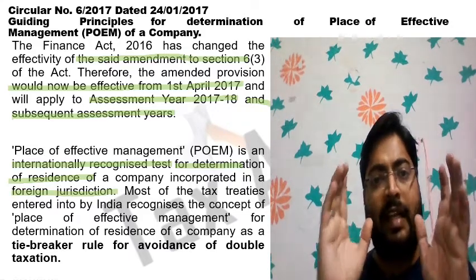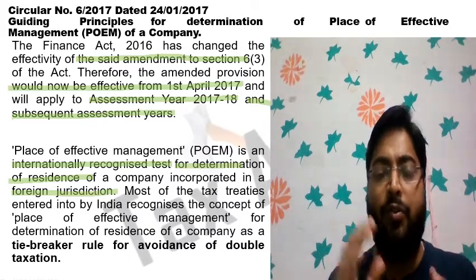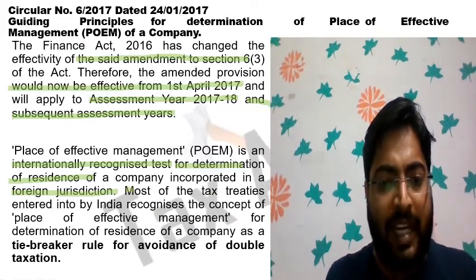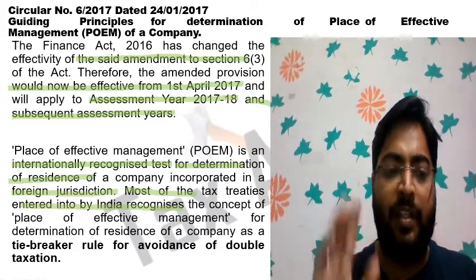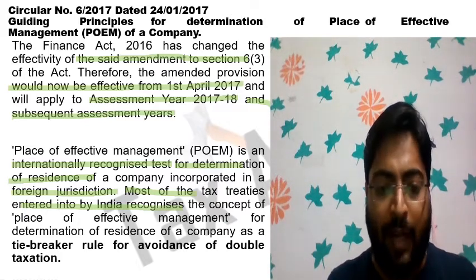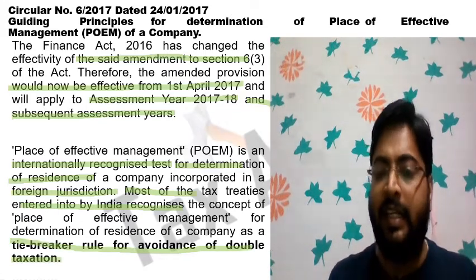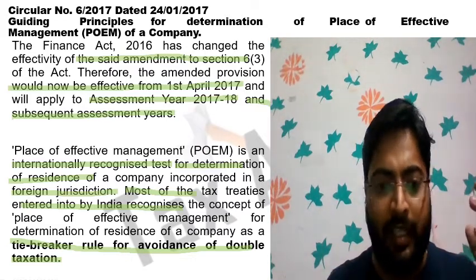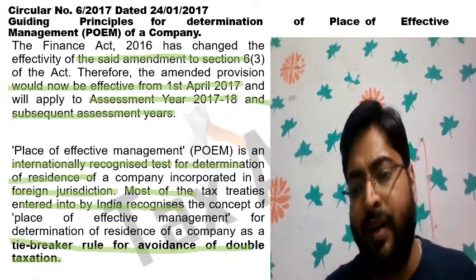Most of the tax treaties entered into by India recognize the concept of place of effective management for determination of residential status of a company as a tiebreaker rule for avoidance of double taxation. So, POEM is an international concept and this concept was used to enter into tax treaties between India and other foreign countries, and this is a tiebreaker rule for avoidance of double taxation.